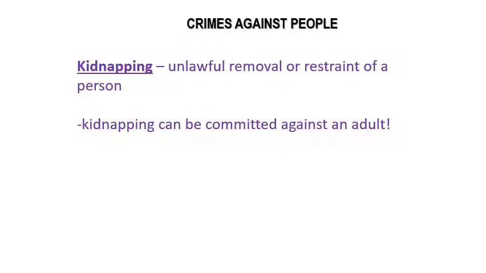Next crime is kidnapping. This is the unlawful removal or restraint of a person. Now typically when people think of kidnapping, they think of an adult stealing a child. But kidnapping can be committed against an adult as well. An adult can remove or restrain somebody and commit kidnapping against another adult. Unlawful removal or restraint of a person.